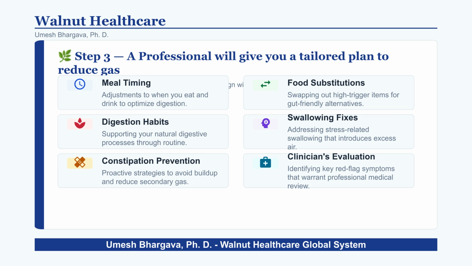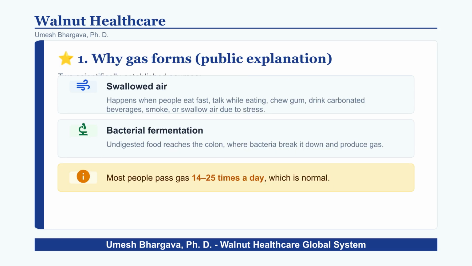Next, consider your afternoon. What are your typical lunch foods and snacks? Be sure to note if you frequently consume any carbonated drinks during this time. Moving to the evening, take note of your dinner, any late-night snacks, and whether you have a habit of lying down shortly after you finish eating.